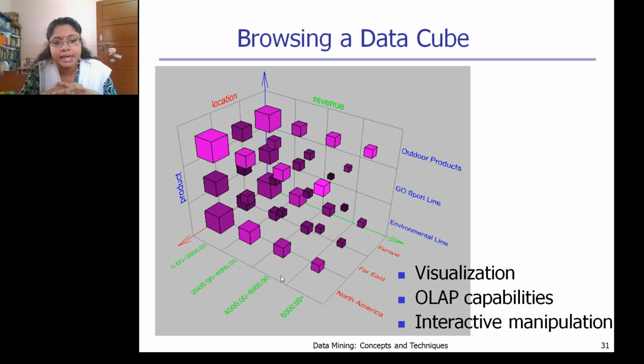So this is something like a data cube. You can get a 3D feel of this cube. Each cube you can take and you will get the sales details of that particular product. Here you can see it's about the revenue, here it's about the country, and here it's about the products, what type of products. So each detail you can represent in terms of a data cube. This is something like OLAP capabilities. After performing OLAP, that is online analytical processing, you can represent those details in the form of a data cube.